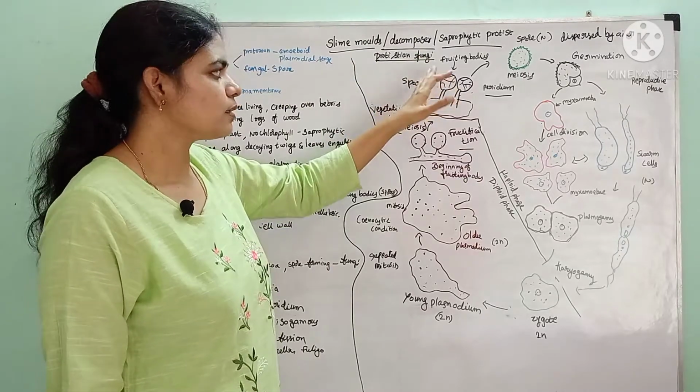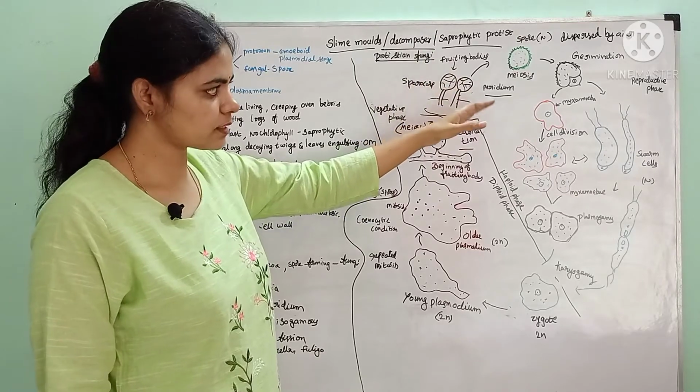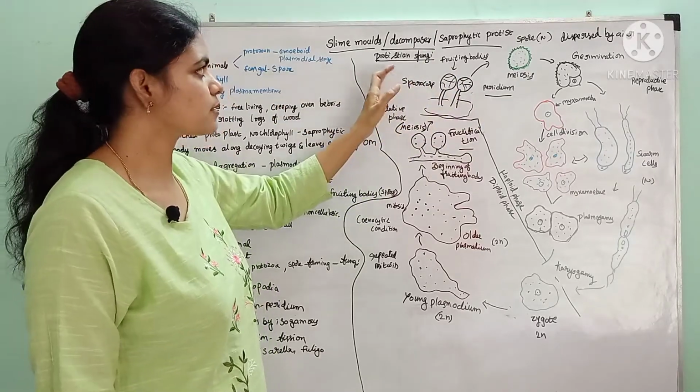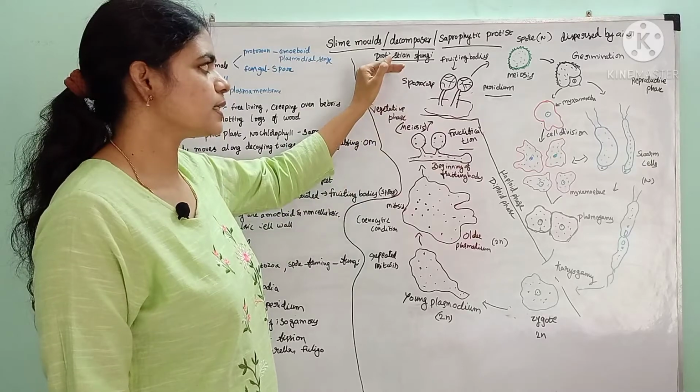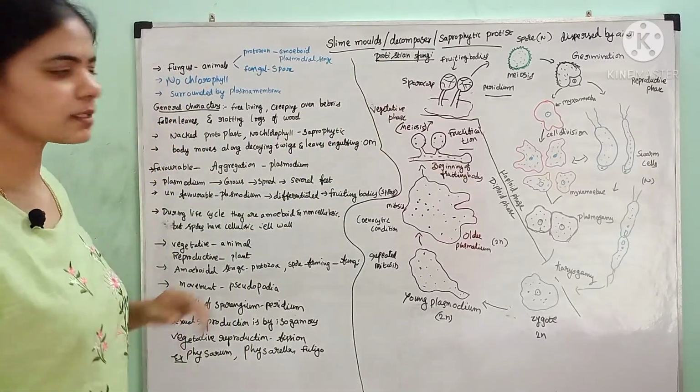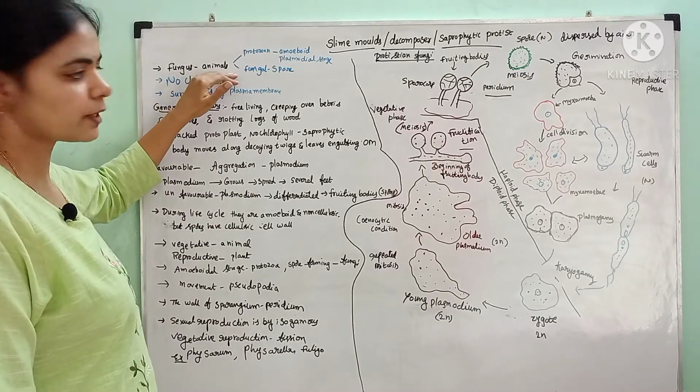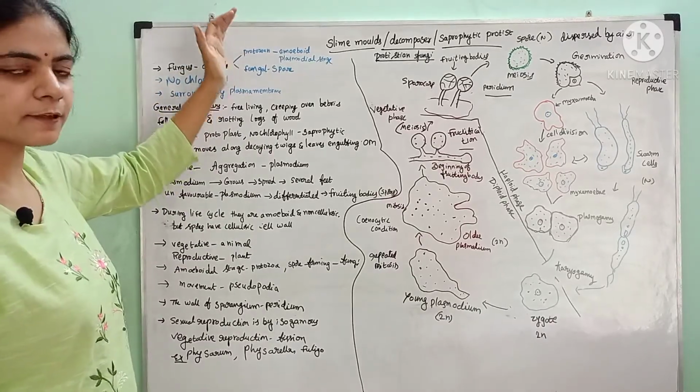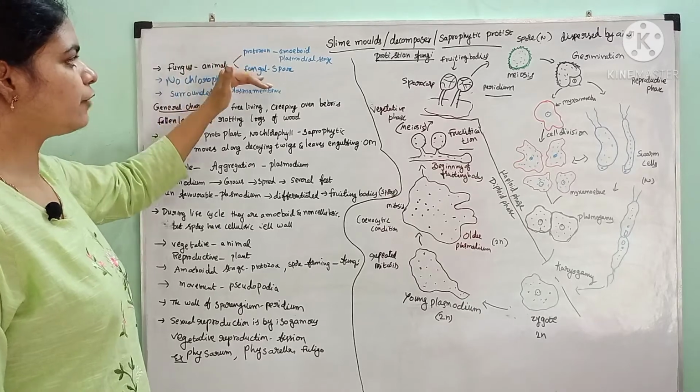Fungal characters are exhibited by these slime molds, hence these are called protistan fungi. Now, these are also called fungus animals because they exhibit both protozoan and fungal characters.